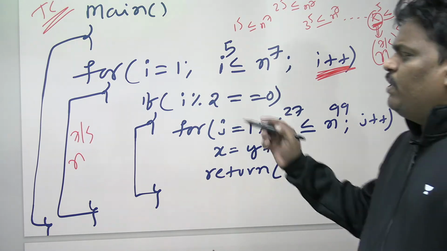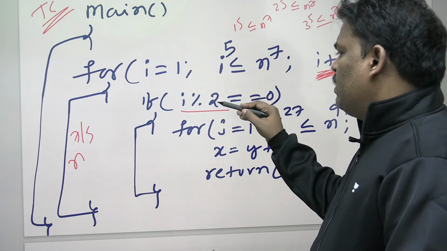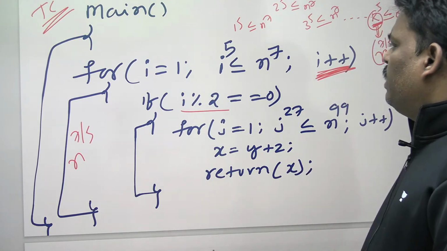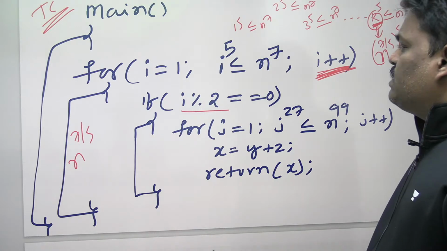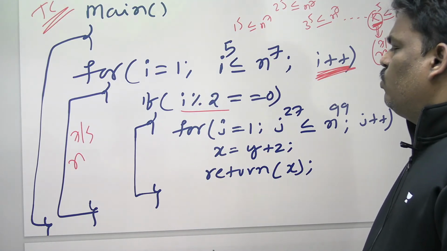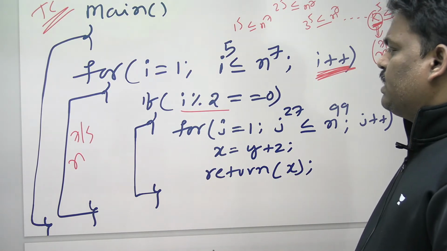Every time, the I condition is verified. If it is an even number, see the I value, because I is always incrementing by 1. So only for an even number do you go inside the J loop. Even number, then only go inside. Right? Then only go inside.